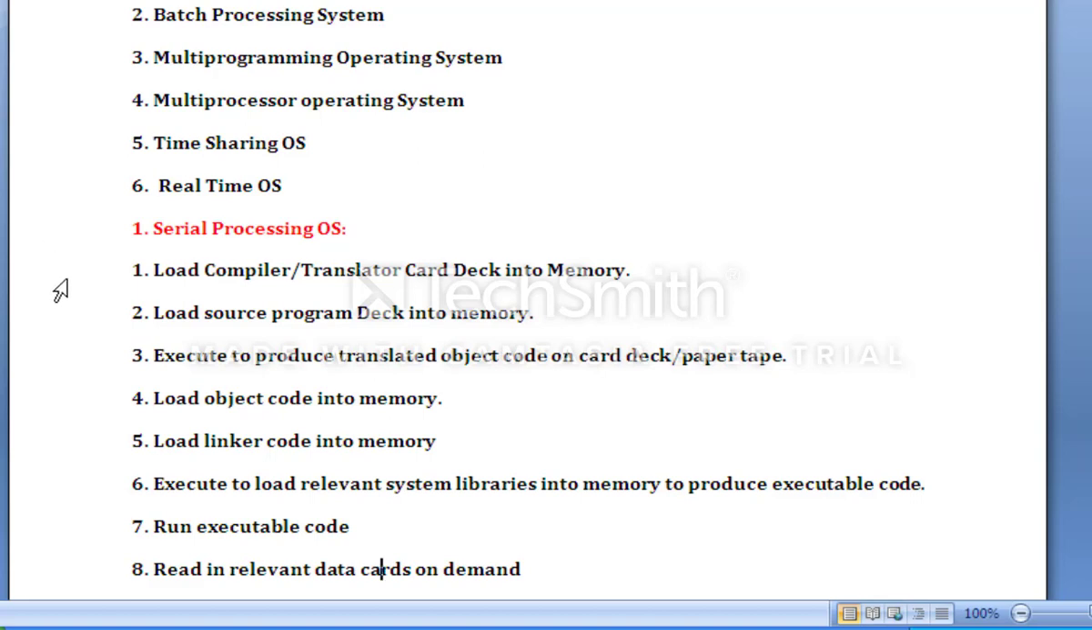Then step 6, execute to load relevant system libraries into memory to produce executable code. Maybe our job requires some other system libraries to complete its execution. So execute to load relevant system libraries into memory to produce executable code. After producing the executable, as written in the 7th step, run that particular executable. So we need to run our executable code.